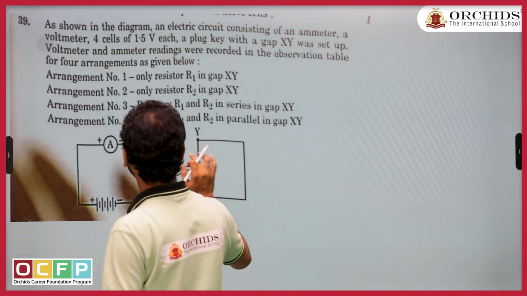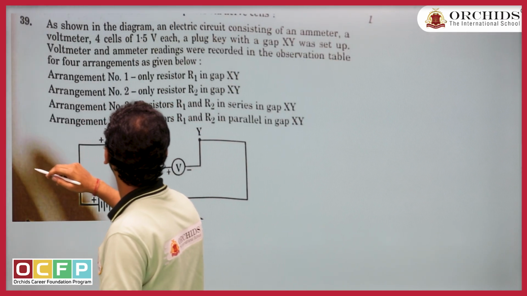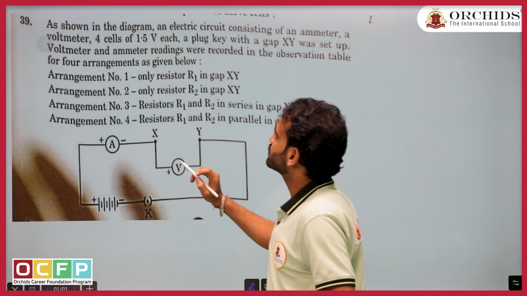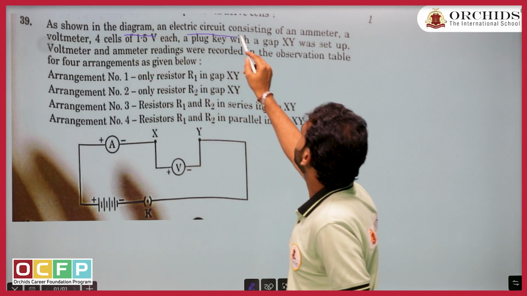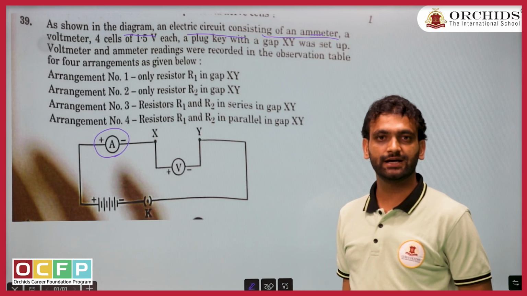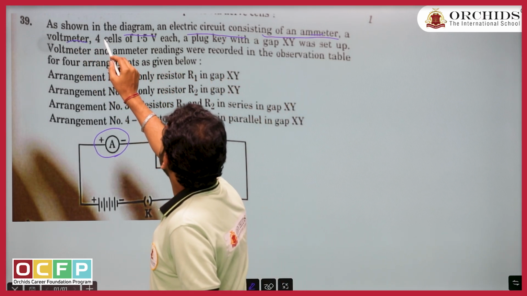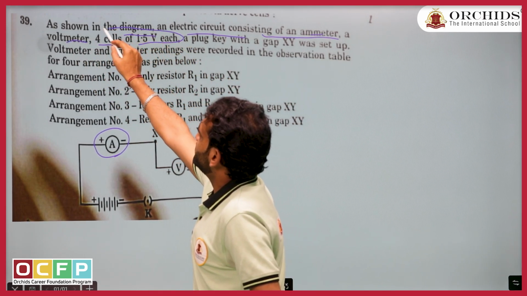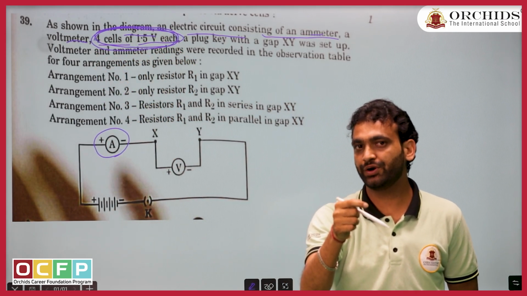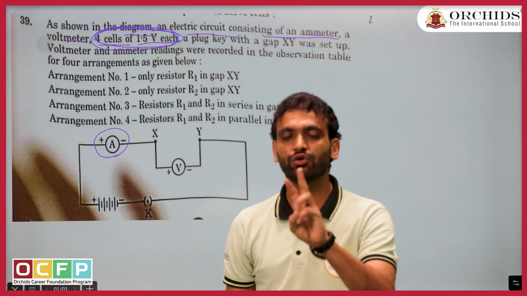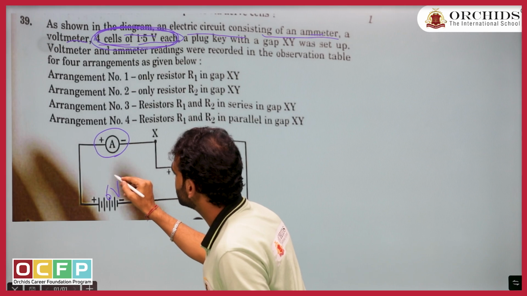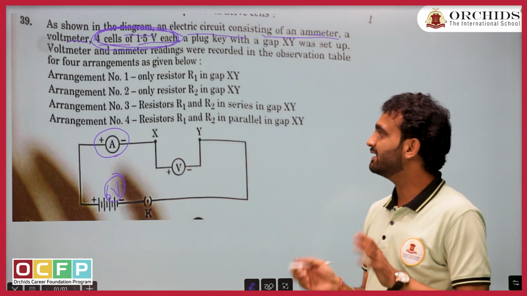This is a big, longer question, so it is on 2 slides. First let us read the question. As shown in the diagram, the electric circuit consists of an ammeter. Obviously I can see in the circuit there is an ammeter, a voltmeter, and 4 cells of 1.5 V each. Make sure you don't miss this data. 2 cells make 3 volt, 3 cells 4.5 volt, 4 cells 6 volt. So the total voltage which the circuit is carrying is 6 volt.